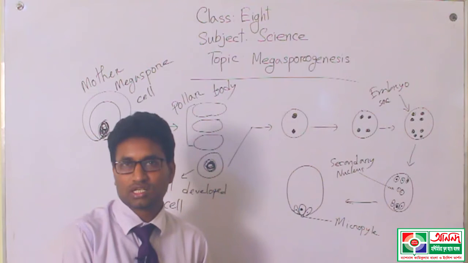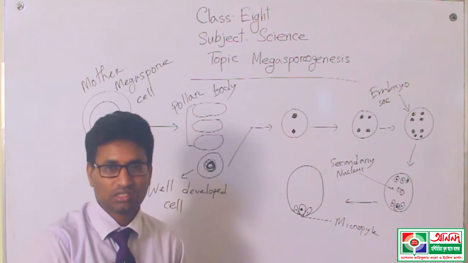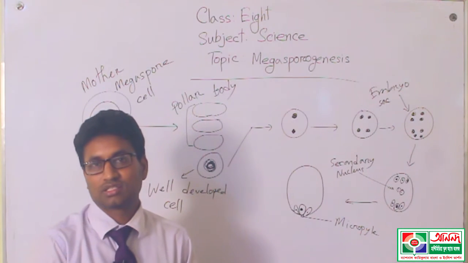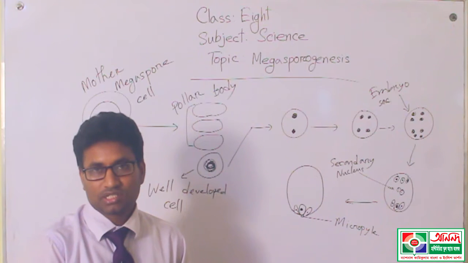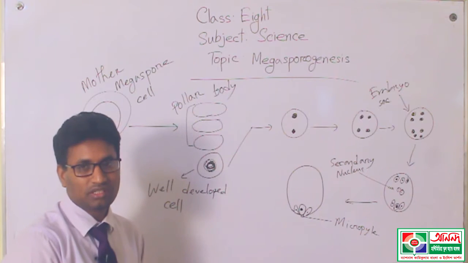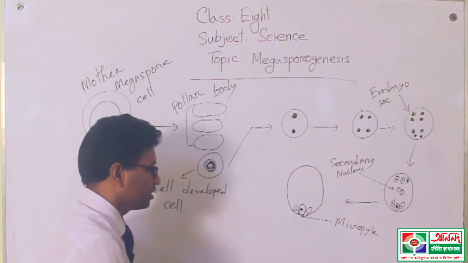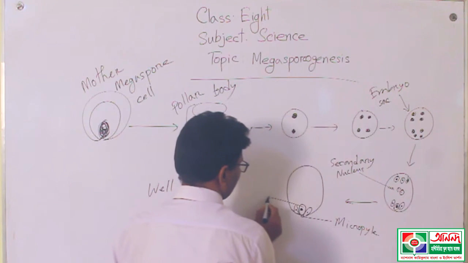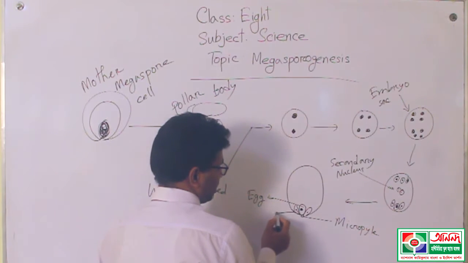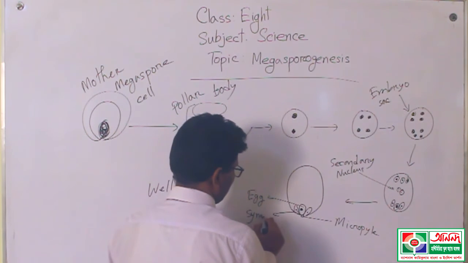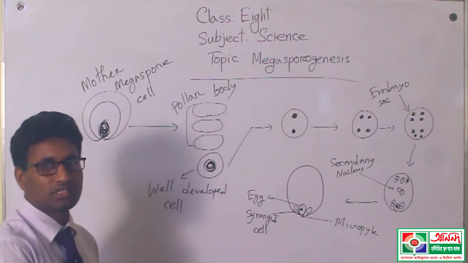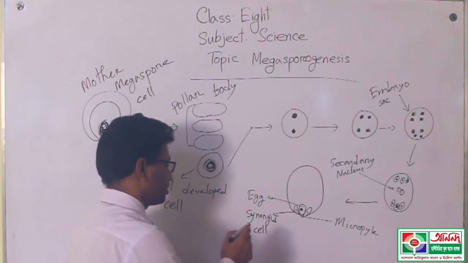Again I say that the side where the micropyle is present, in that place 3 cells are present, and these 3 cells are called egg apparatus or synergid cells. In the middle position a large cell is present, and this large cell is called the egg. That means this is the egg or ovum. We know this is the egg. These 3 synergid cells are also called egg apparatus.